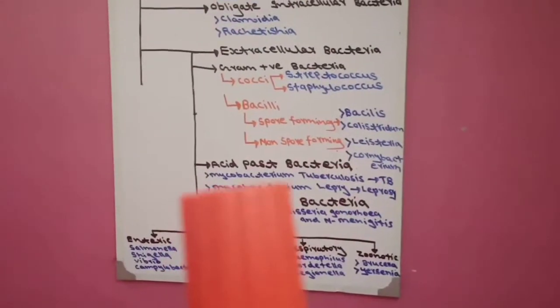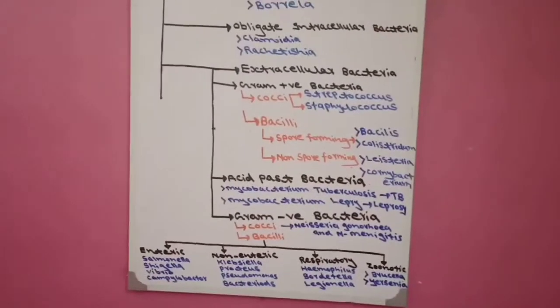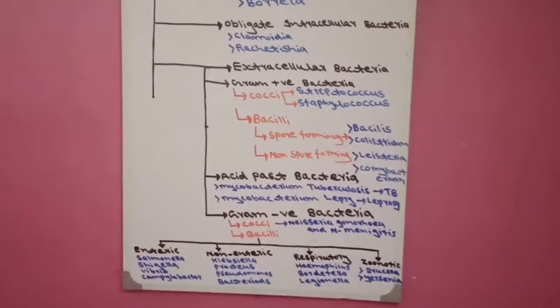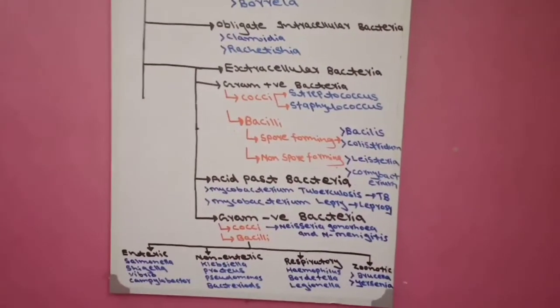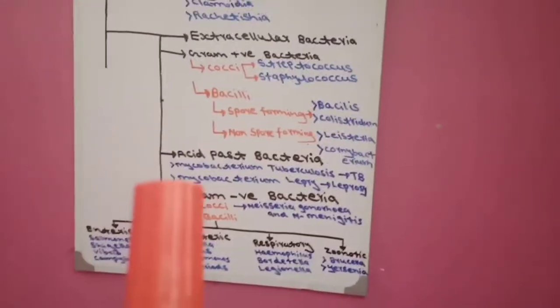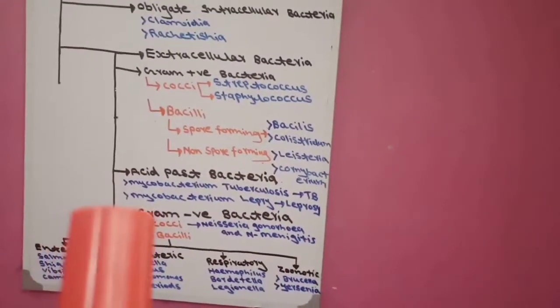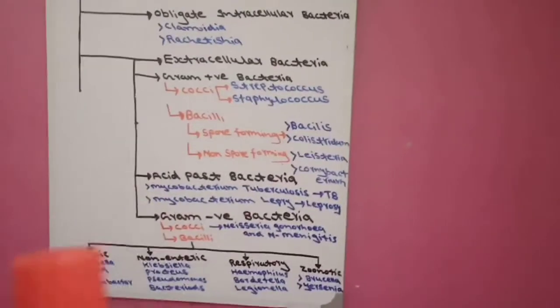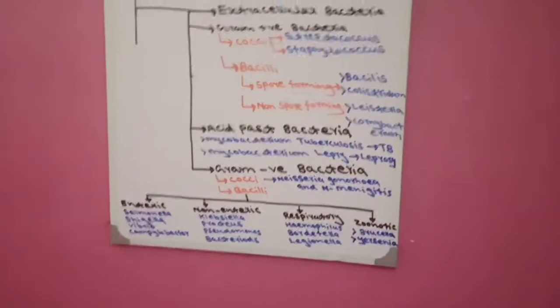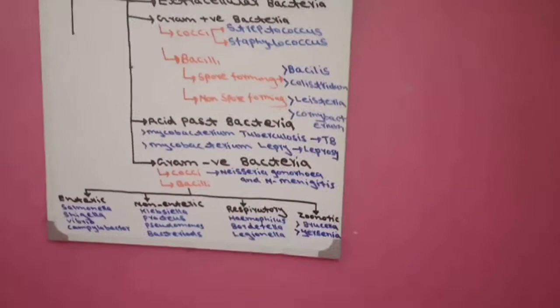Now come to the acid-fast bacteria. Acid-fast bacteria are those bacteria which respond to acid-fast staining. In acid-fast bacteria, two bacteria come: Mycobacterium tuberculosis, which causes TB, and Mycobacterium leprae, which causes leprosy. This is the acid-fast bacteria. The third group is gram-negative bacteria.